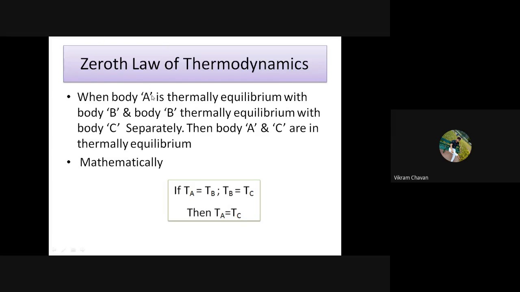So please note down zeroth law of thermodynamics statement.